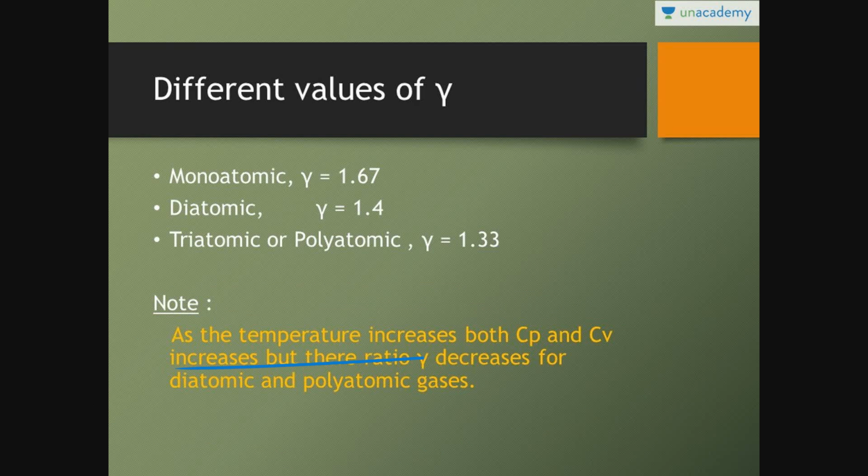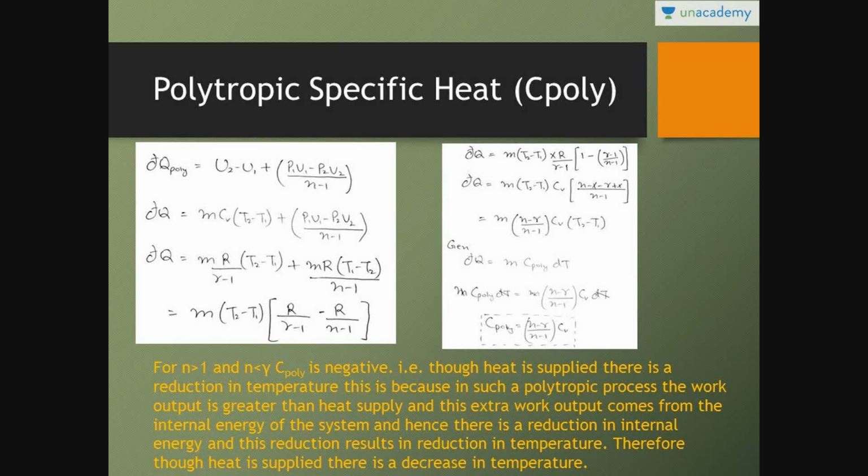As the temperature increases, both Cp and Cv increase. Whenever the temperature increases, the specific heat at constant pressure and the specific heat at constant volume increase, but their ratio, that is Cp by Cv, will always decrease for diatomic and polyatomic gases. Right. Next is very, very important: polytropic specific heat.